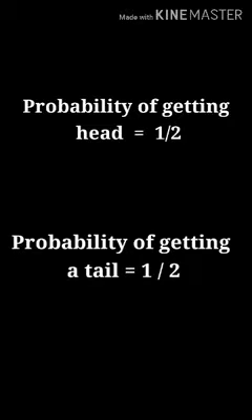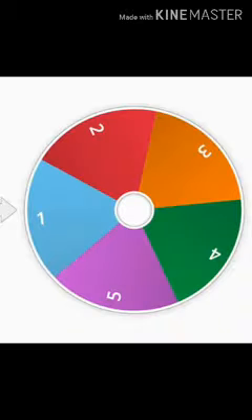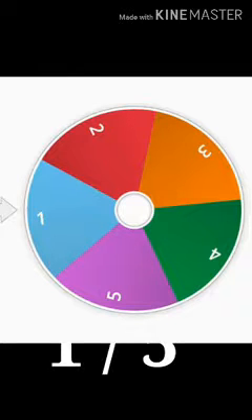You can see a spin wheel here. This spin wheel has 5 different parts or 5 sectors. Suppose you spin this wheel, then your pointer is going to stop at one of the sectors or one of the parts. But how many total outcomes are there? There are total 5 outcomes. The pointer is going to stop at any one of the colors. So the probability of getting that color is written as 1 upon 5.